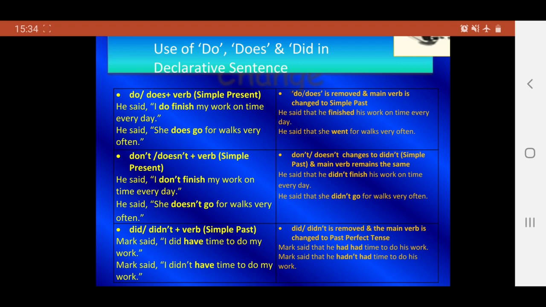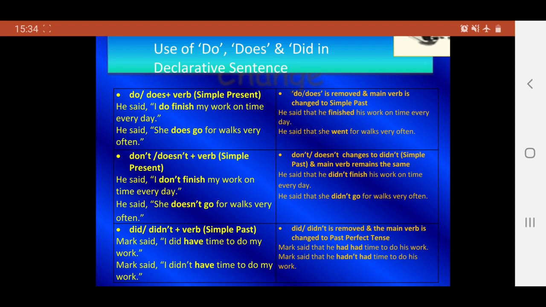Next, don't or doesn't plus the verb in the simple present. He said, I don't finish my work on time every day. Now, don't or doesn't changes to didn't in the simple past and main verb remains the same. He said that he didn't finish his work on time every day. He said, she doesn't go for walks very often. He said that she didn't go for walks very often.